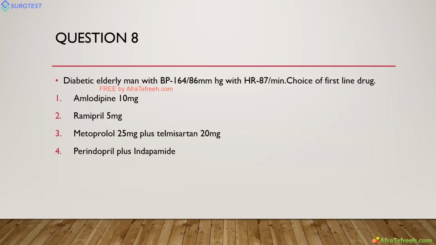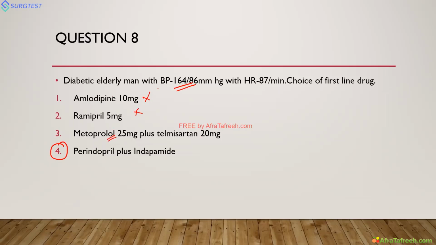So two of them have answered correctly. It is perindopril plus indapamide. The answer for this question is perindopril plus indapamide. The patient's BP is more, it's more than 160, so forget about single drugs. You are doing only a double drug combination.